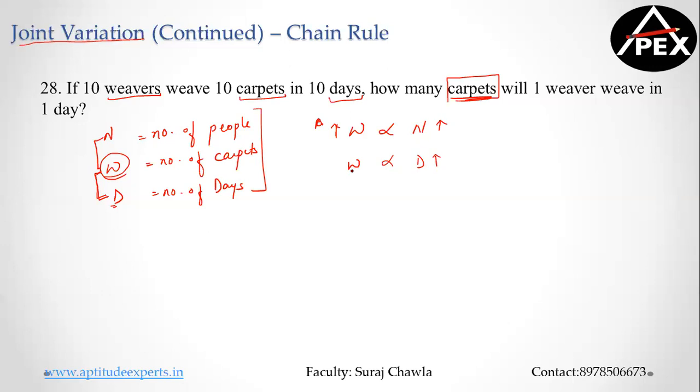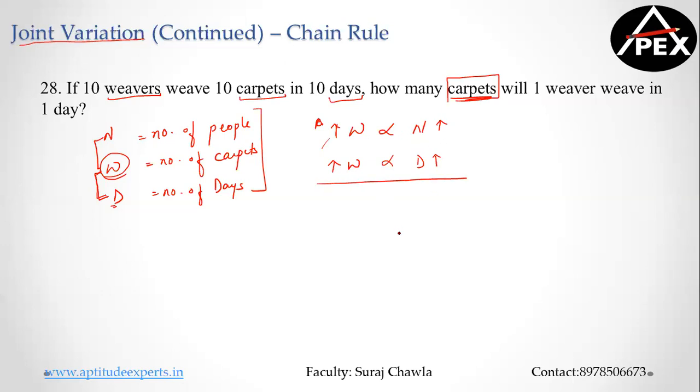So with more the number of days we are doing less work. But in an ideal scenario, let's be very clear that more the number of days, irrespective of number of people, I repeat, which means I'm keeping number of people constant, the more the number of days, the more is the total work done. So I get a relationship called W is directly proportional to N and W is directly proportional to D.